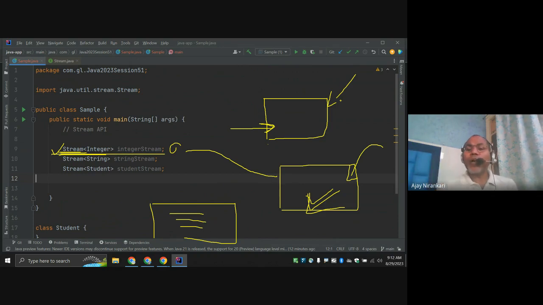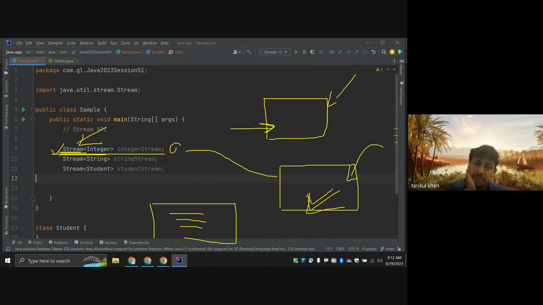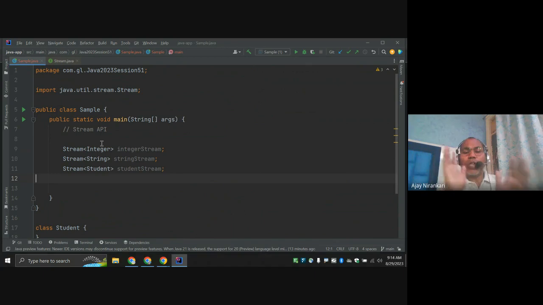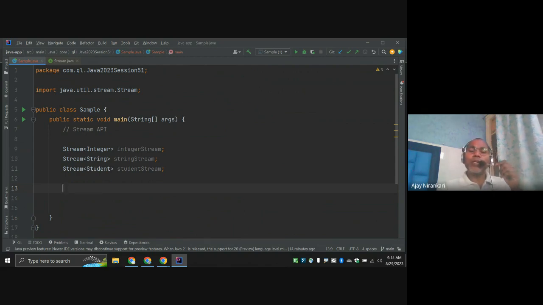So we are going to find existing Java library classes which already implement the Stream interface, so that we can just use the benefit of existing classes rather than writing our own class. Till now we have understood multiple approaches to create a stream. In the last couple of classes, we created streams in different ways.